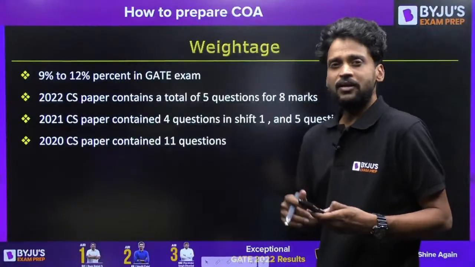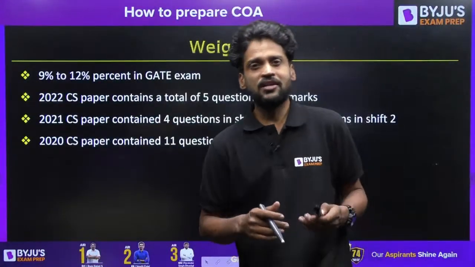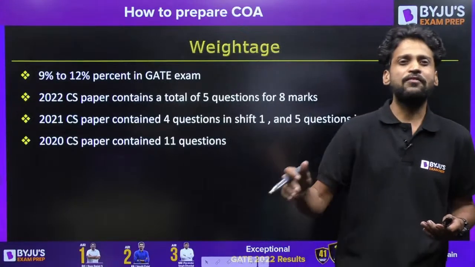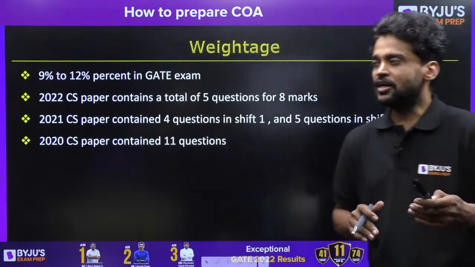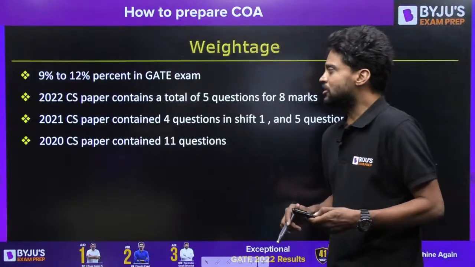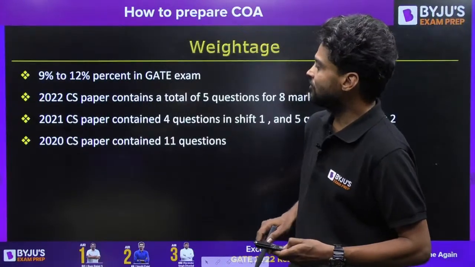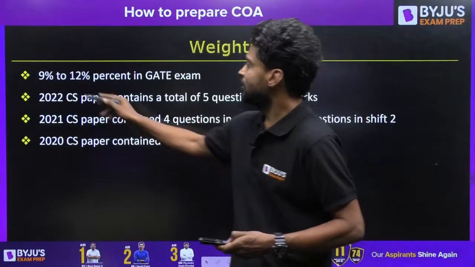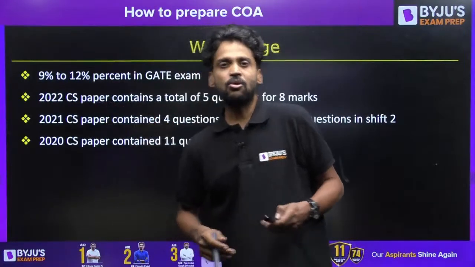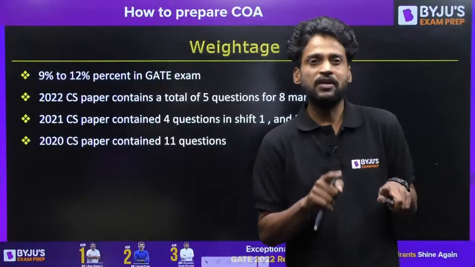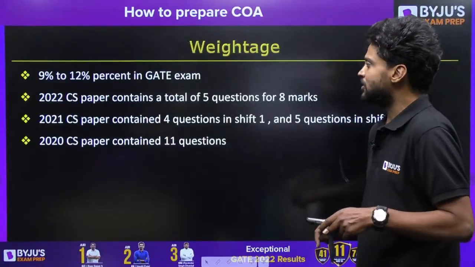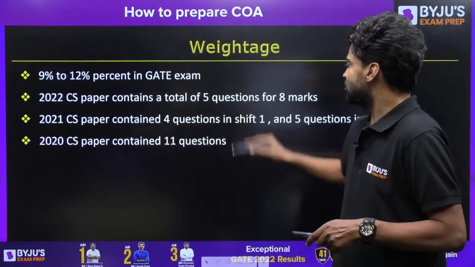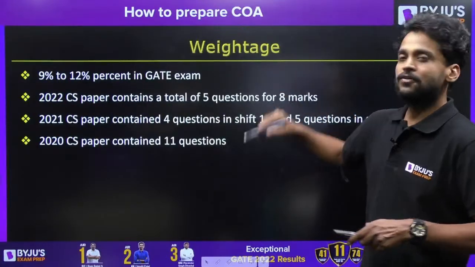Now, when it comes to the weightage, let us analyze previous years. We come to the conclusion that computer architecture and organization will have a weightage anywhere between 9% to 12%. The 2022 CS paper contained a total of 5 questions for 8 marks.